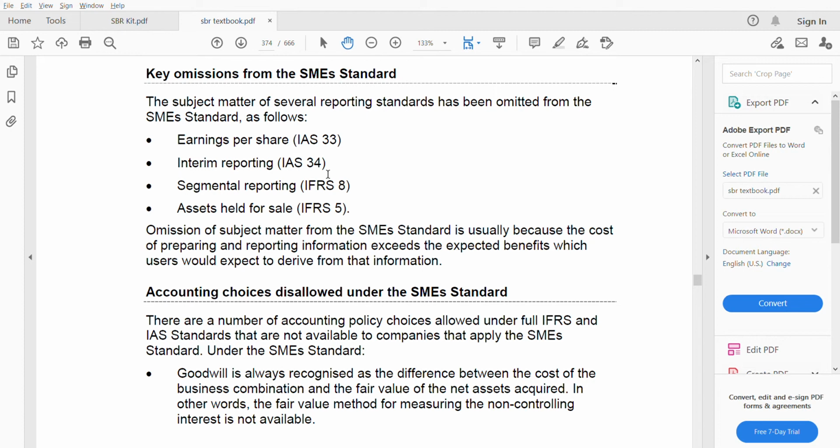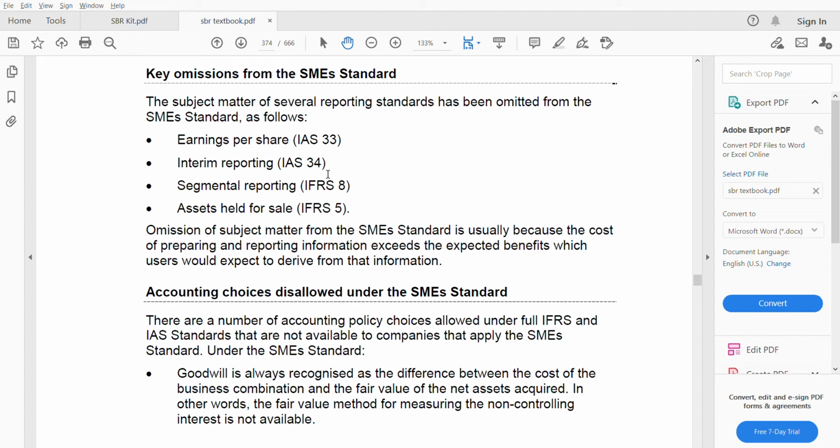Next, interim reporting. Interim reporting is for big organizations. They are so huge that they want to know their results even in the short term, in half a year or quarterly. For SMEs, it will not have so much impact. So interim reporting is omitted.